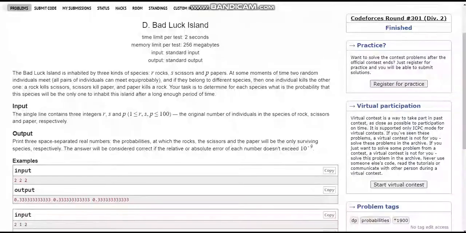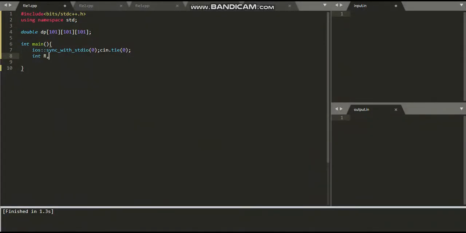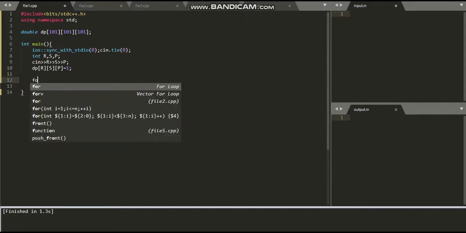Take input R, S and P. Probability of initial state will be 1. Then run 3 nested loops.